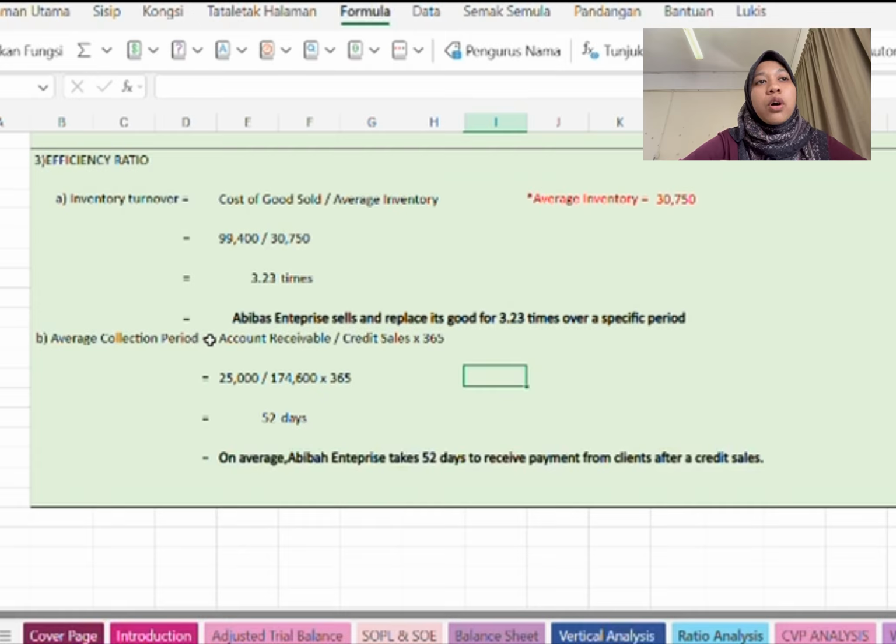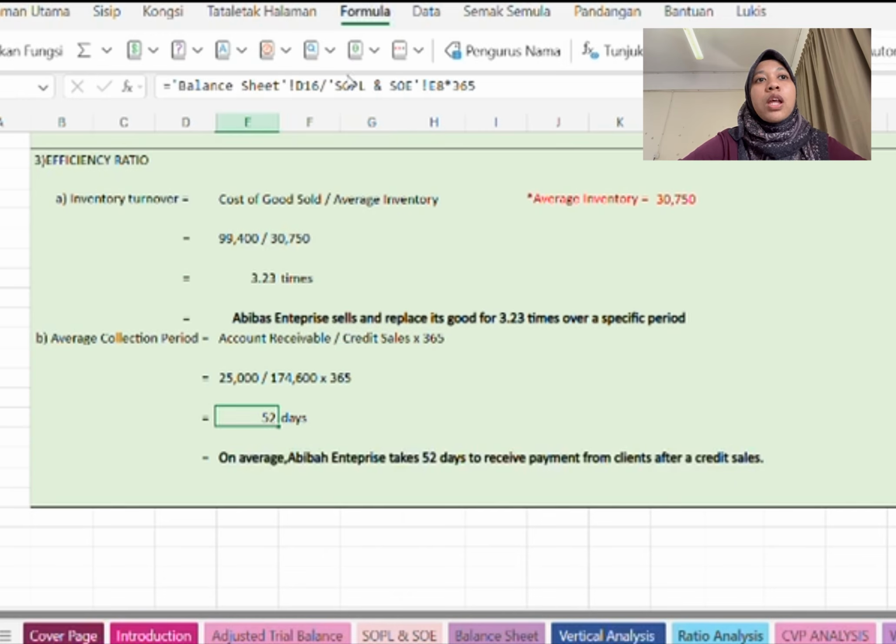And then for average collection period, we use account receivable divided by credit sales multiplied by 365 days, and then we get this answer by, as you can see, D60 divided by E8 and multiplied by 365.